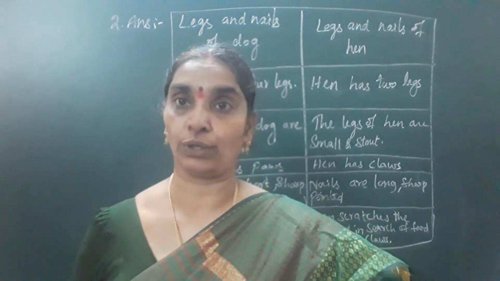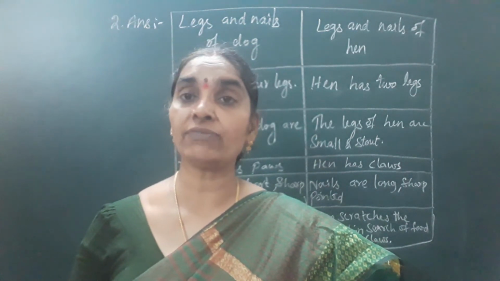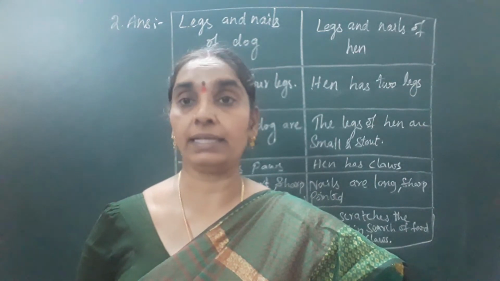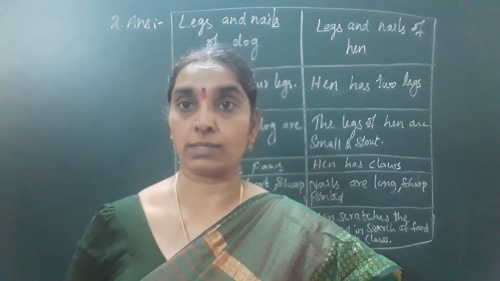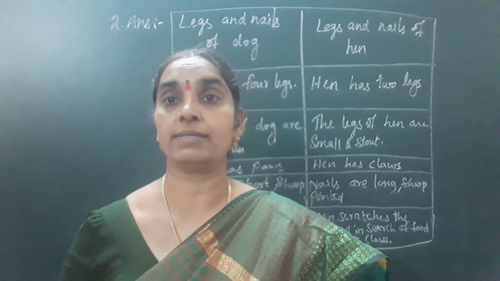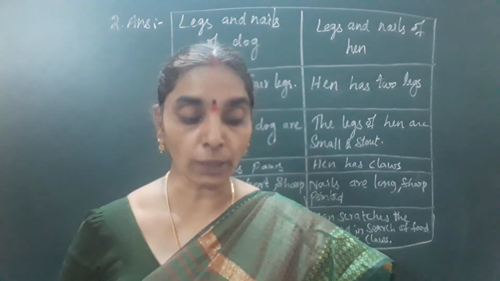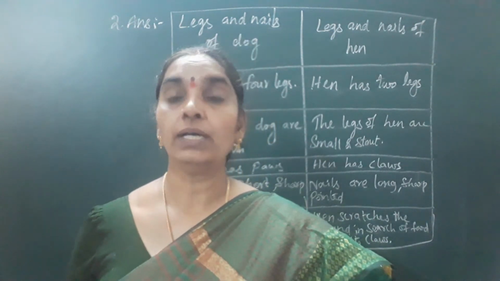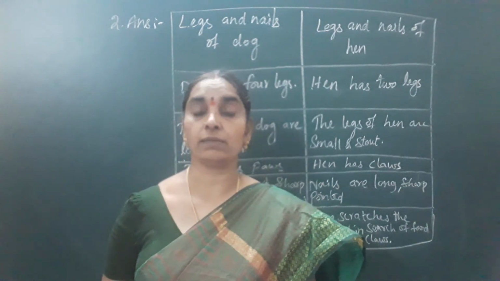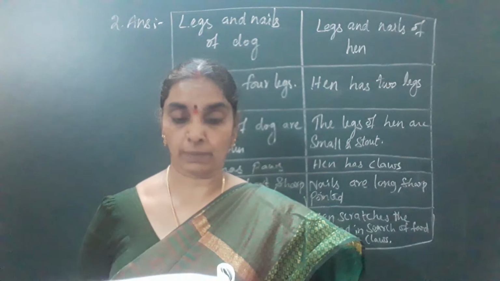Next, sharp claws are used for hunting. Is it correct or not? Yes. Normally the carnivorous animals have sharp claws to tear the flesh of the animals. They tear with their sharp claws and eat them with their canine teeth, isn't it? So sharp claws are used for tearing the flesh of the animals. Mostly carnivorous animals have sharp claws while they hunt other animals.